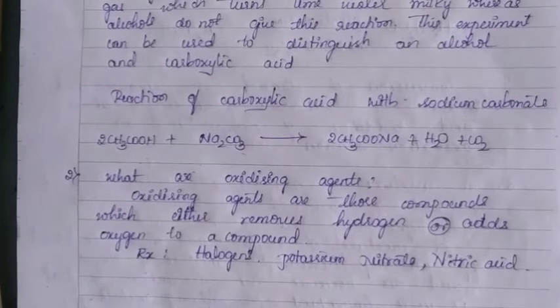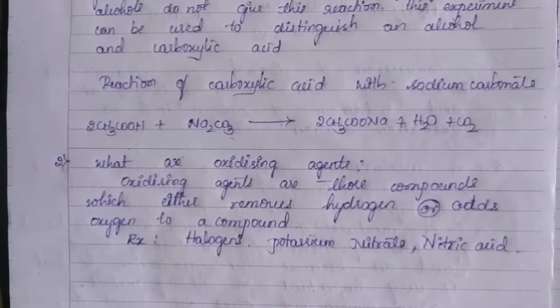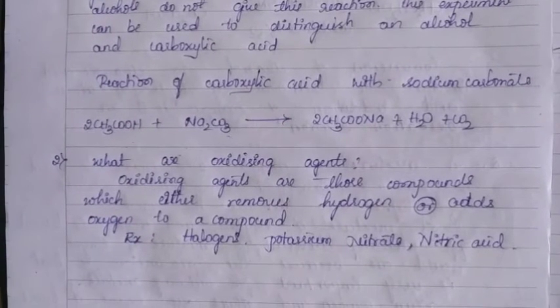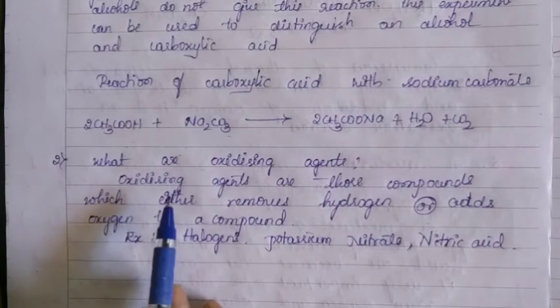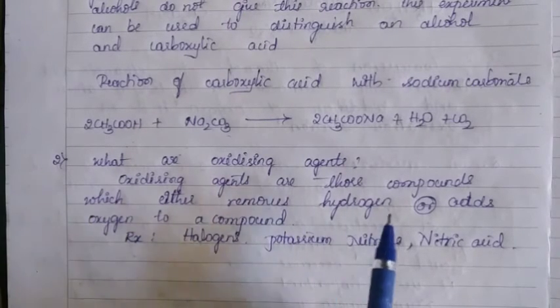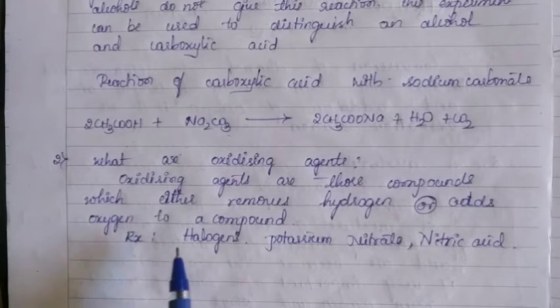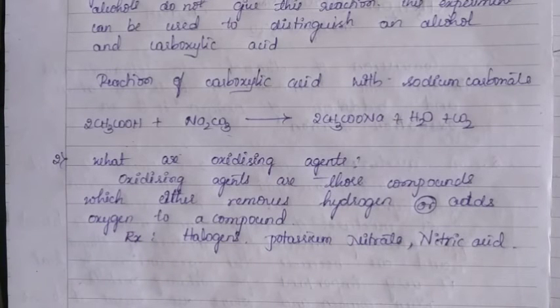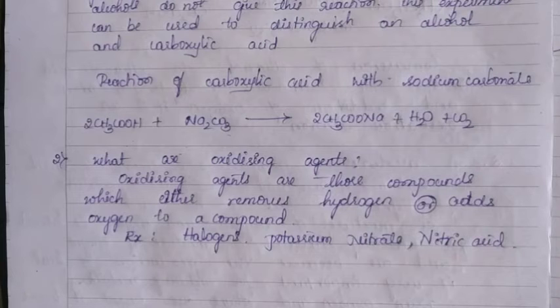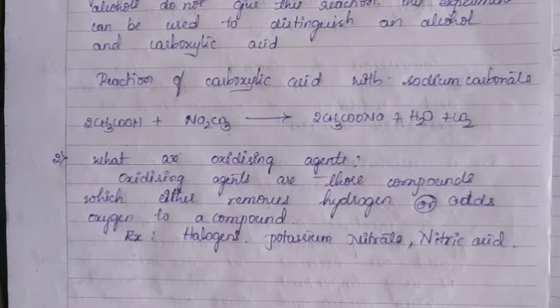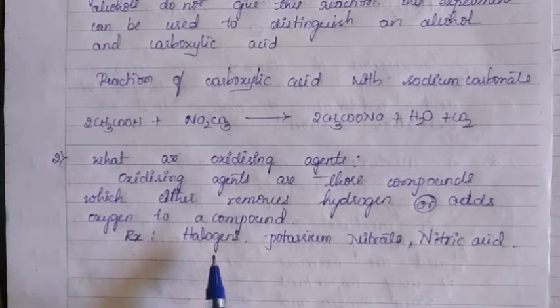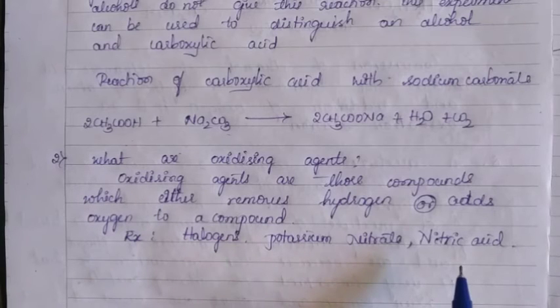What are oxidizing agents? Children, I already told you in the class. Listen once again. Oxidizing agents are those compounds which either remove hydrogen or add oxygen to a compound. Oxidizing agents are compounds which help to remove hydrogen or help to add oxygen to a compound. Such compounds are called oxidizing agents. Examples of oxidizing agents are halogens, potassium nitrate and nitric acid.